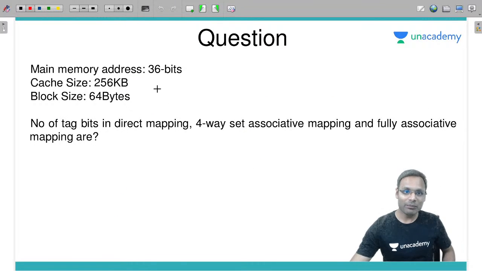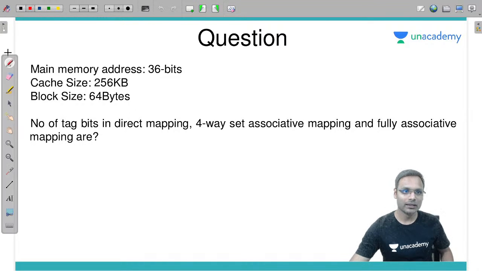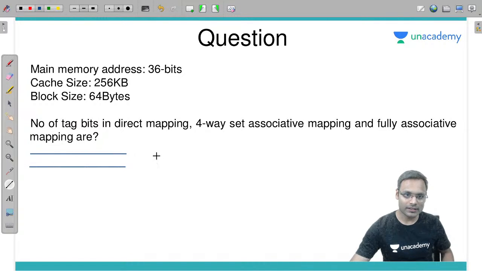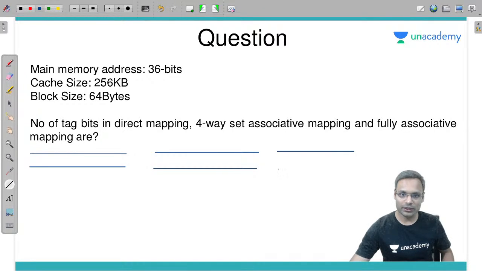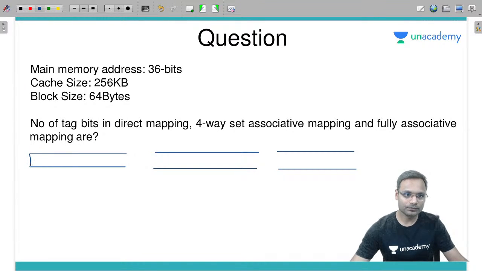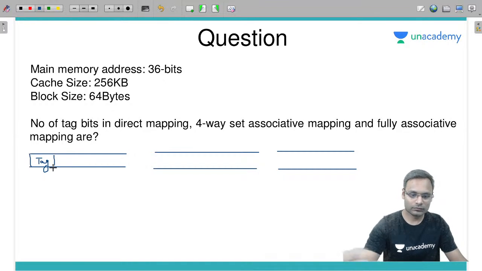Let's go, another question. Main memory address 36 bits, cache size 256 kilobyte, block size 64 byte, number of tag bits in direct mapping, 4-way set associative mapping and fully associative mapping. Okay fine, we will do all of it. This is direct mapping, set associative mapping, fully associative mapping. We divide the addresses into 3 parts in direct mapping, which are the tag, cache memory block number and byte offset.